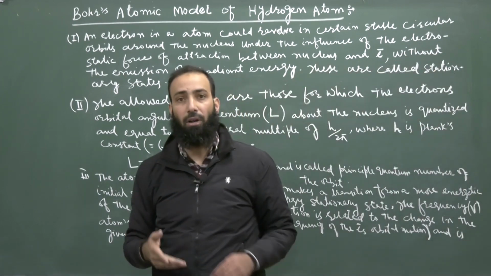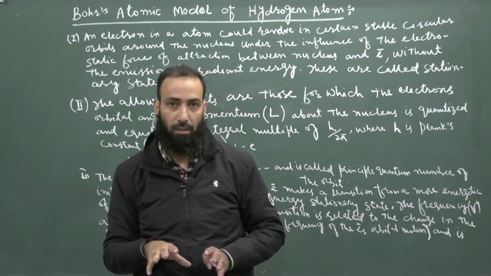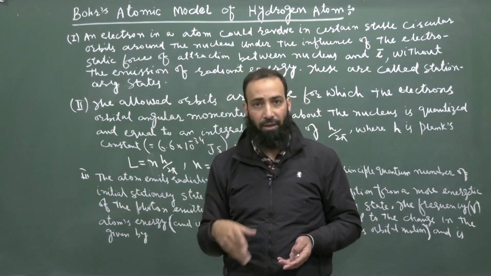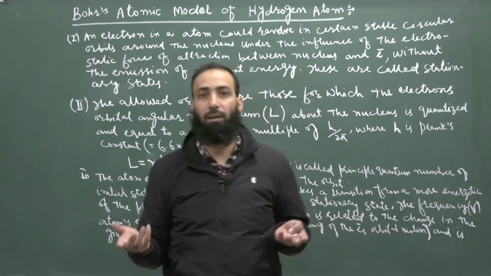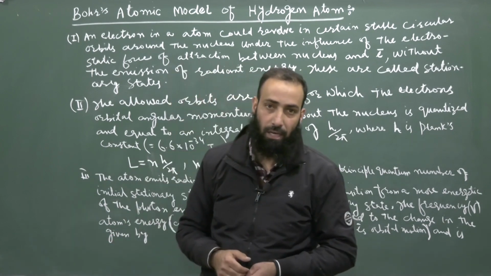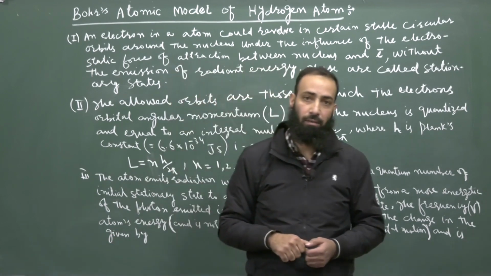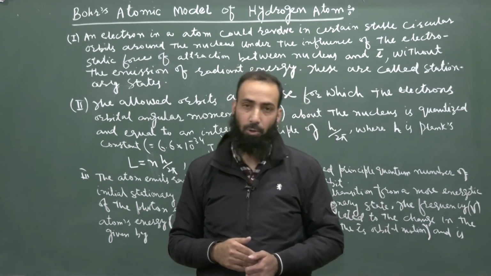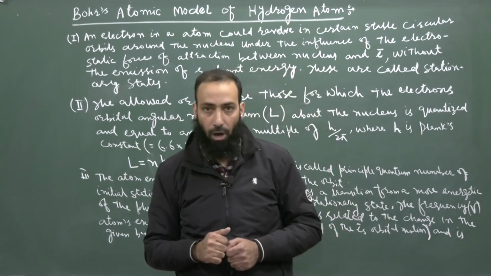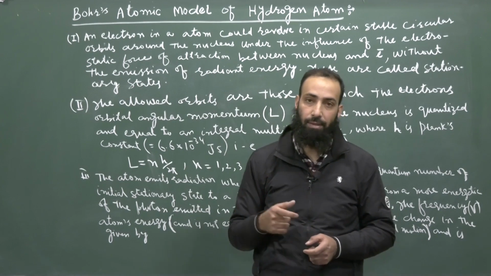When an electron revolves around the nucleus, we know that the electron is a charged particle, and as per the classical theory, which we have seen in the previous lecture, that was the drawback of the Rutherford model of atom. What was that?